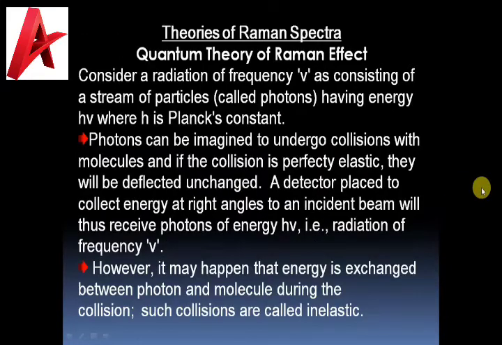Next is the theory of Raman spectra. We know two theories of Raman spectra are there. First is the quantum theory of Raman effect and the second is the classical theory. In the quantum theory of Raman effect, let's consider a radiation of frequency nu consisting of a stream of particles called photons having energy h nu. Here h is Planck's constant. These photons are imagined to undergo collision with a molecule.